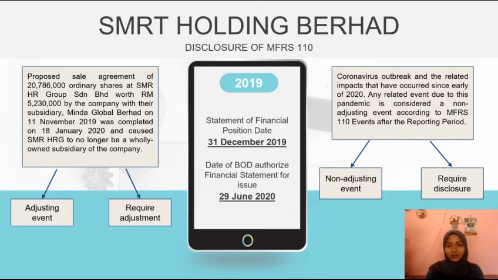Second, the coronavirus outbreak and the related impact that has occurred since early 2020 is considered a non-adjusting event and only requires disclosure.